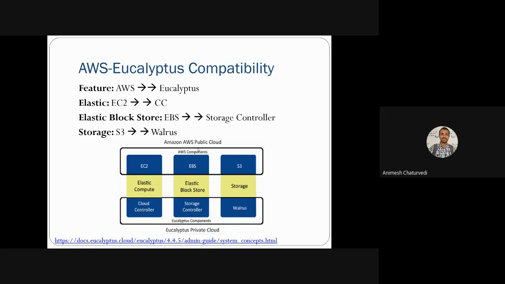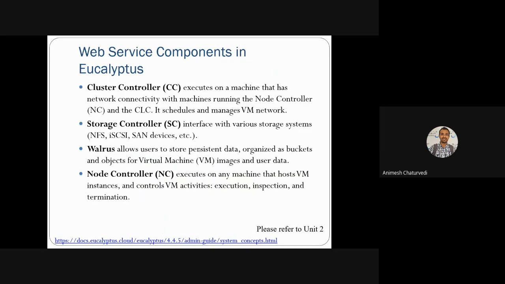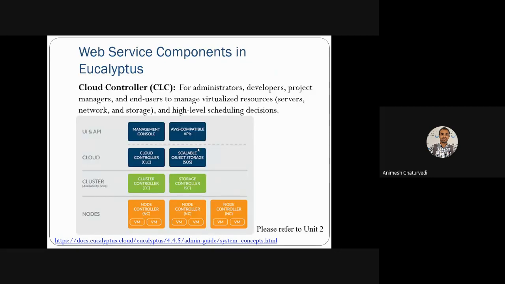How has it been done at the fundamental level? It is being done at the fundamental level at the storage controller. Then how could S3 be provided for storage purposes? Walrus is the component that could be used, and the whole cloud controller, storage controller, and Walrus could be controlled with the cloud controller, the first thing that we had studied.